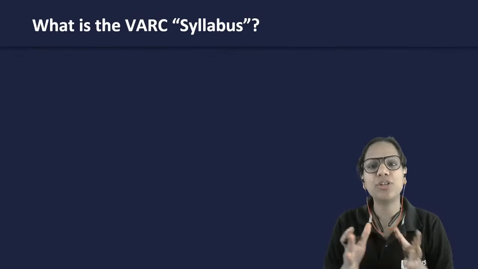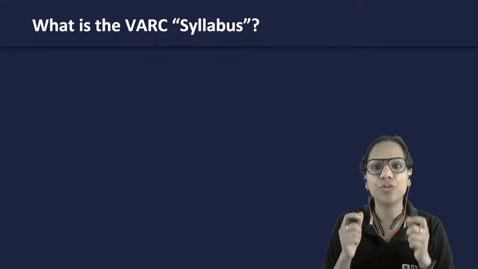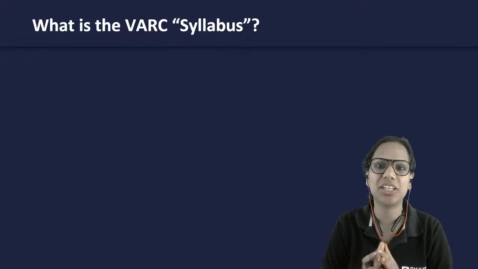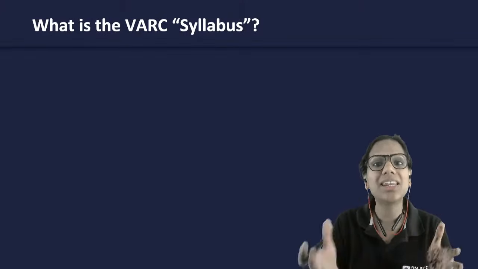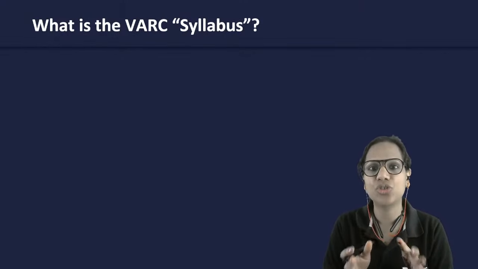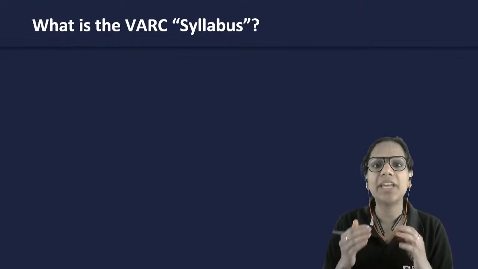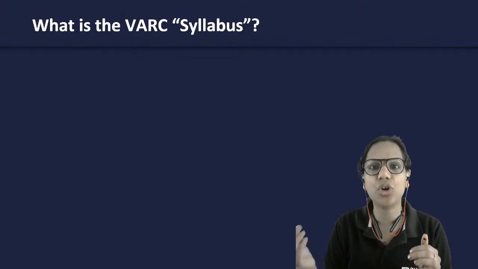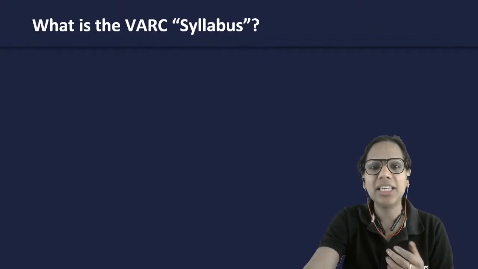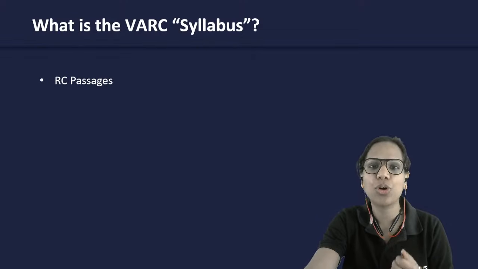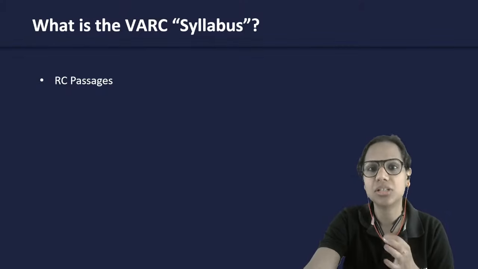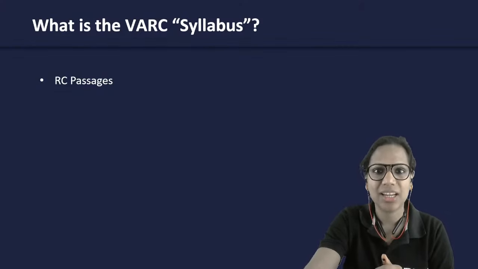So I think whenever we start with our preparation, the first thing that we should be absolutely clear about is what the syllabus of that particular section is, or of that particular area is, if not the section. Right? Because I'm sure that a lot of you will not write just CAT but other exams as well. So when I say VARC, verbal ability and reading comprehension, I should know what all it comprises, isn't it? So I think by now, a lot of you know that, of course, when I say RC, that means reading comprehension passages, which is a major chunk, two-thirds of your VARC in CAT, right?